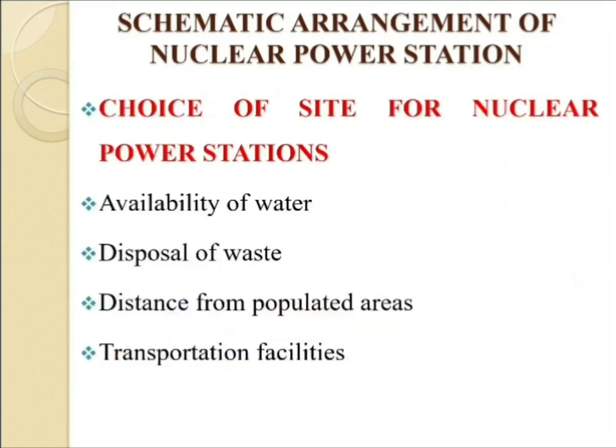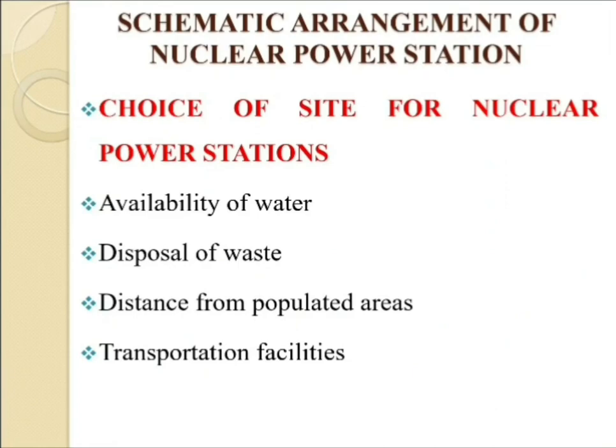For the choice of site for nuclear power station, which consists of availability of water, disposal of waste, third one that is the distance from populated area, and last one that is the transportation facilities. So we can start with the first one, that is the availability of water. As sufficient water is required for cooling purposes, therefore plant site should be located where ample quantity of water is available, that is very nearer to the river side or by seaside.